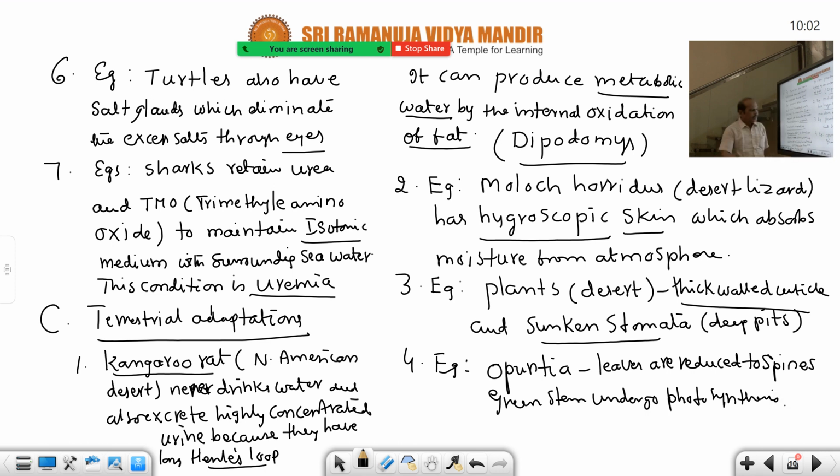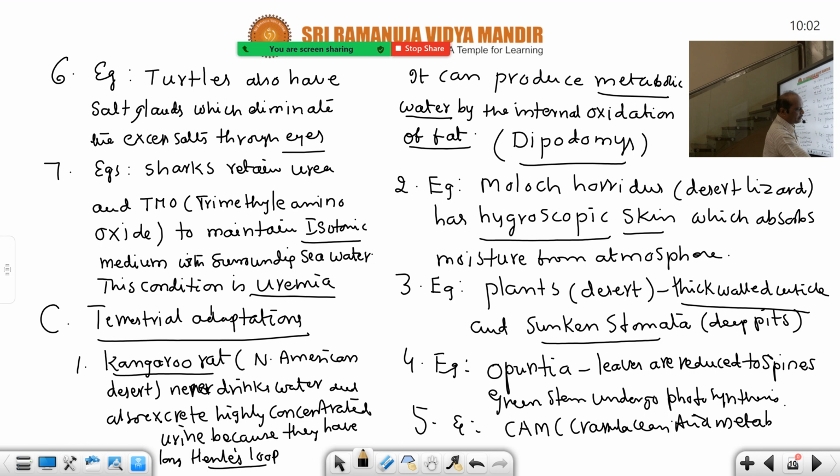And some plants develop another adaptation, CAM. CAM means crassulacean acid metabolism. You will learn about this in photosynthesis in the next year, in physiology. Some plants exhibit this mechanism.